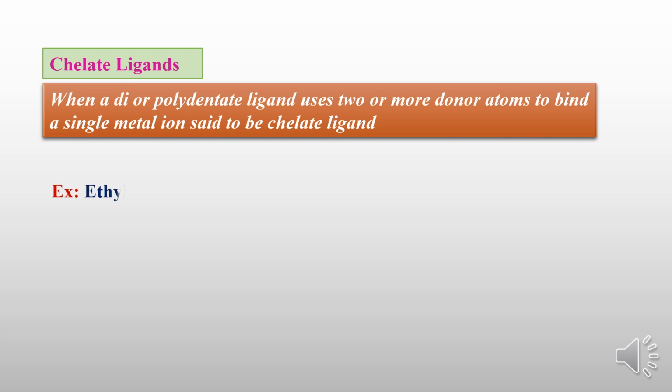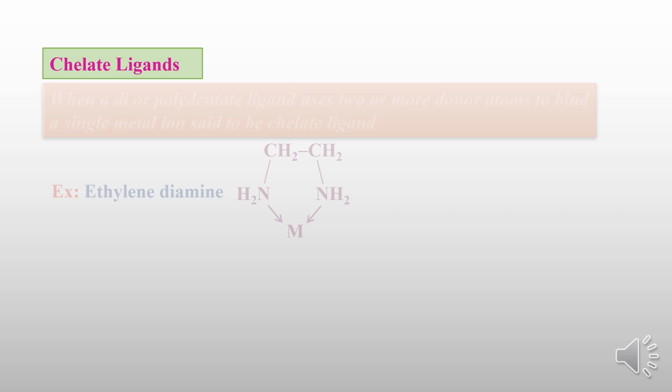For example, if bidentate ethylene diamine bonds with the metal, both donor atoms make a bond with the metal, and there will be a formation of a ring. Ring means chelate, so that ligand is called a chelating ligand. Di- and polydentate ligands are called chelating ligands.